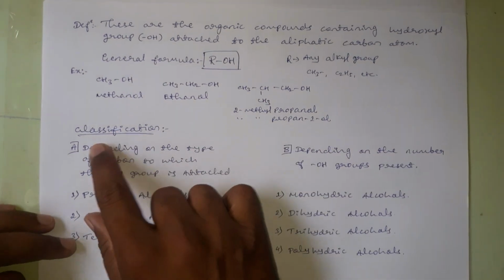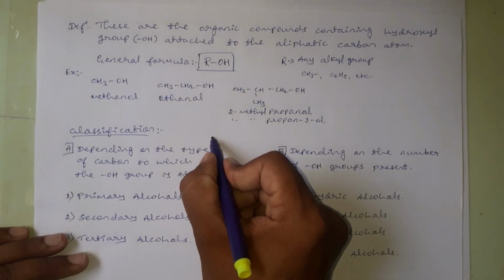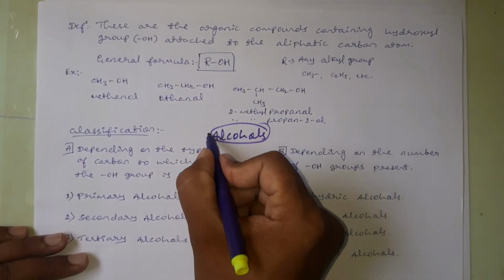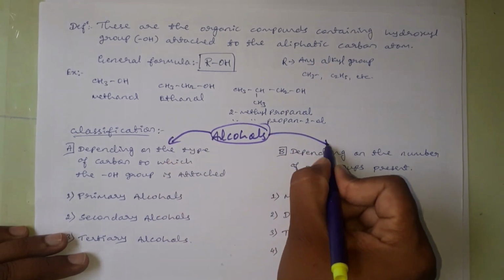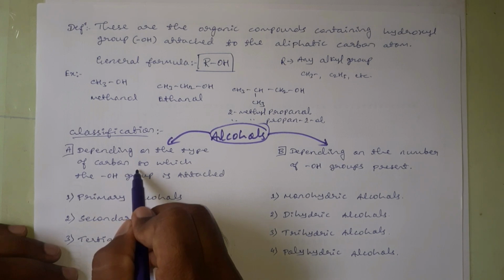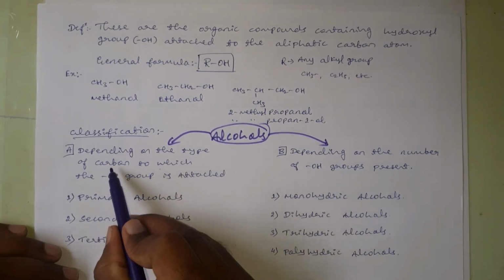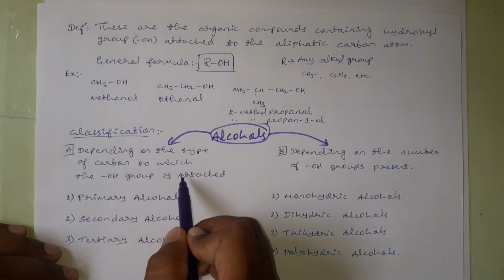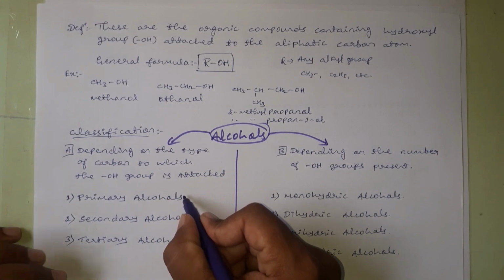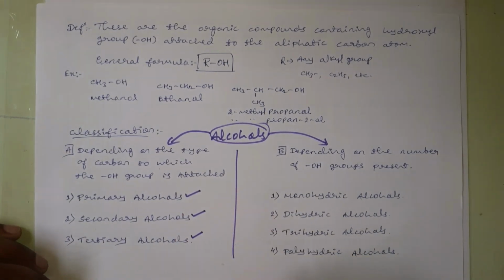Then coming to the classification of alcohols, these alcohols are broadly classified into two categories. The one is depending on the type of carbon to which the OH group is attached, that is the type of carbon to which the hydroxyl group is attached. In this part, the alcohols are classified as primary alcohols, secondary alcohols and tertiary alcohols.